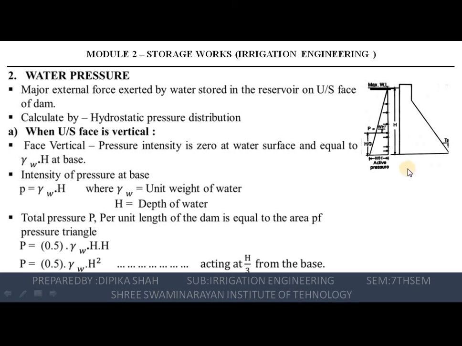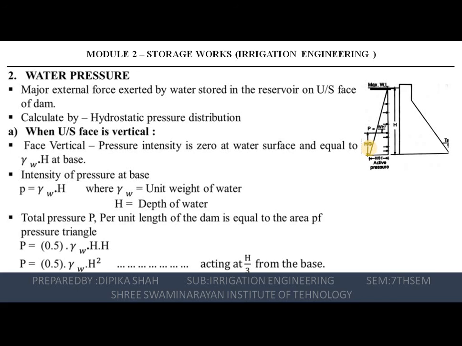So you can see in this figure, this can be distributed in a triangular shape, right? There are two sections: when the upstream face is vertical, or when the upstream face is partly vertical and partly inclined. So this portion you are seeing is the vertical portion. So how will we calculate when it is vertical?